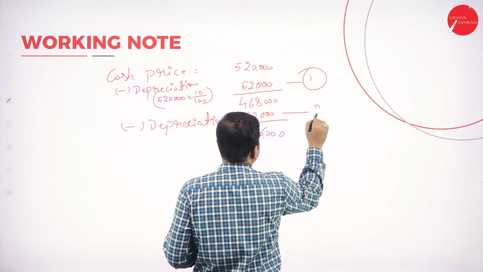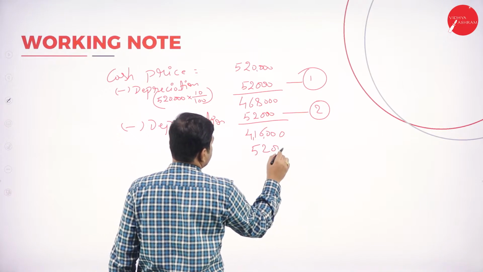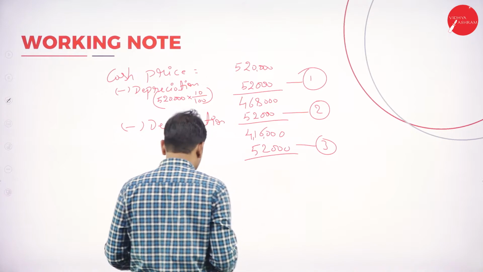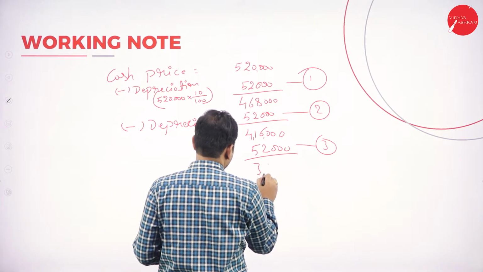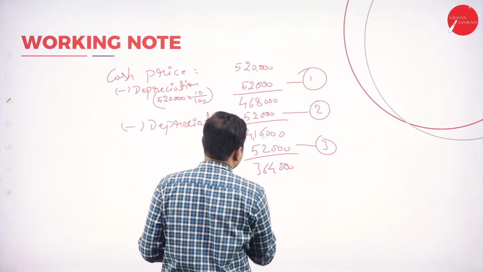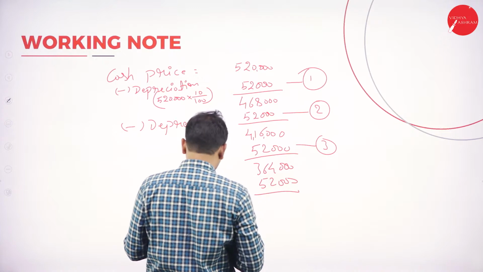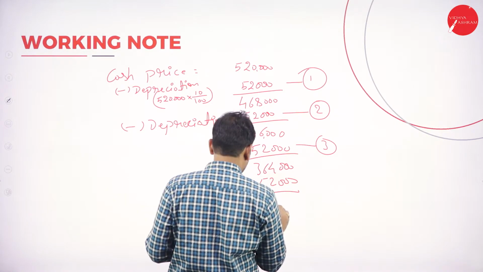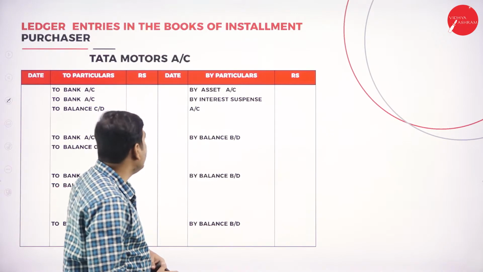This is the second year depreciation. Again deduct 52,000. So you'll get, this is the third year depreciation, it is 3,64,000. Again deduct 52,000. So you'll get 3,12,000.